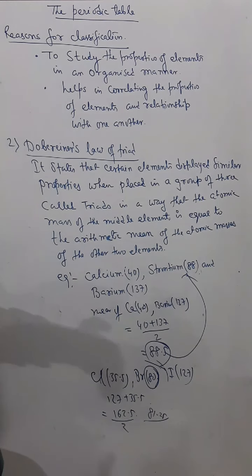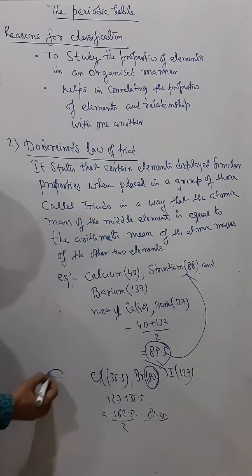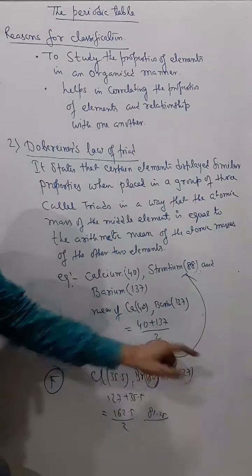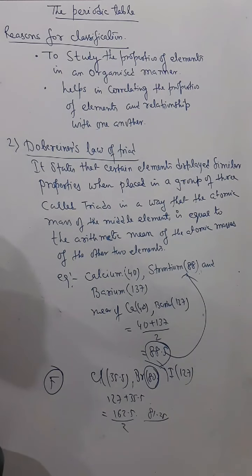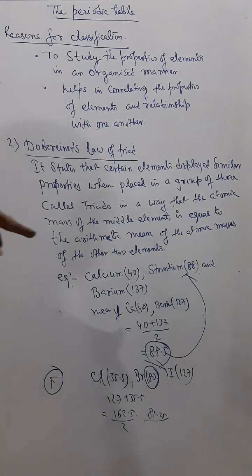Like fluorine is also from the halogen family, but fluorine is not coming in a triad. Fluorine, chlorine, bromine, iodine, everybody has similar properties.